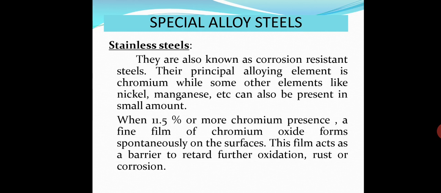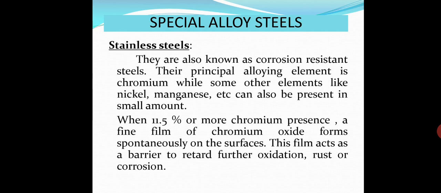Next is special alloy steels. One type of this steel is stainless steel, which is very familiar for its utensils. They are known as corrosion resistant steels. That is why it is stainless. Their principal alloying element is chromium, while some other elements like nickel and manganese can also be present in small amounts.